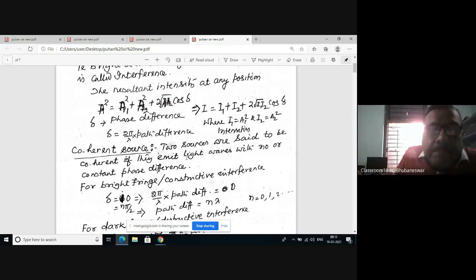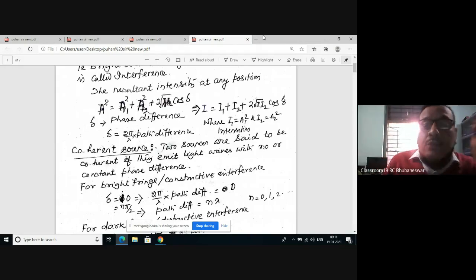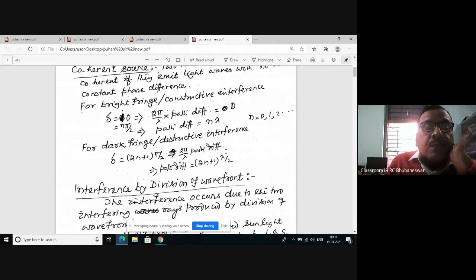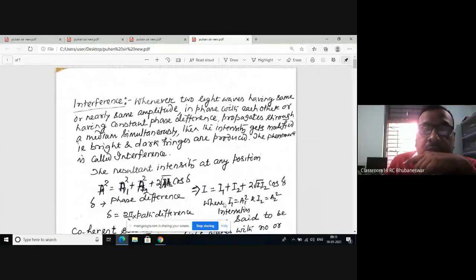So the basic, essential condition for getting interference patterns is that the sources must be coherent sources. Now next, I will go for under which condition you will get the maxima and minima. For a bright point or constructive interference, the intensity must be maximum. Under which condition is it maximum? If cos delta is equal to 1.